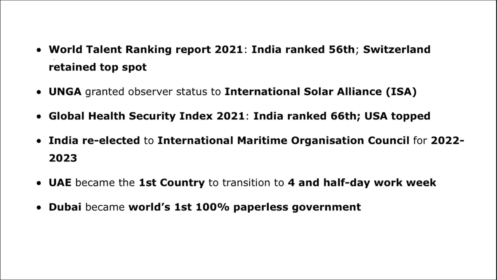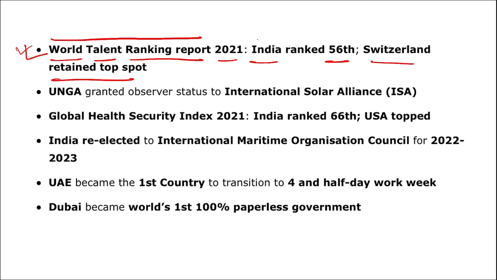Coming back to one-liners. World Talent Ranking Report of 2021. India ranked 56th and Switzerland retained the top spot. That means if we are talking about the World Talent Ranking Report, who topped it? It was topped by Switzerland. And who was the most talented country in the world? It is your Switzerland. Remember.